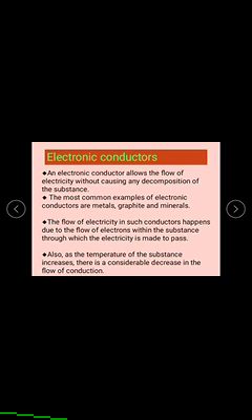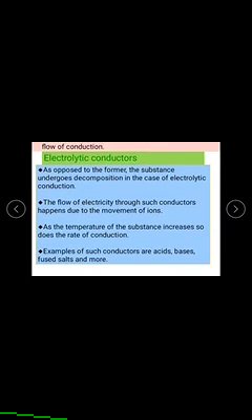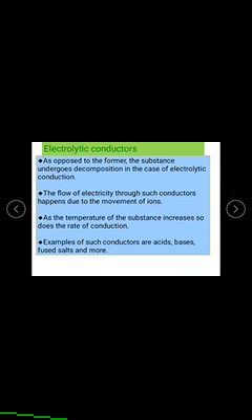Also, as the temperature of a substance increases, there is a considerable decrease in the flow of conduction. In this kind of electronic conductor, with increasing temperature, the flow of electricity decreases in this type of conductor. And let us discuss